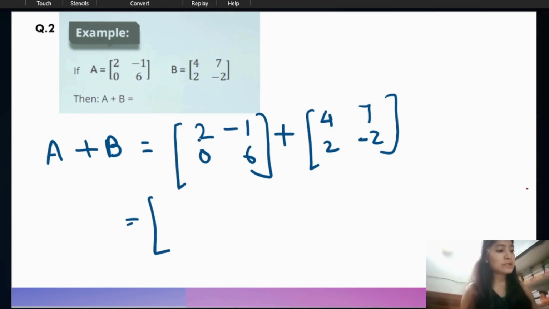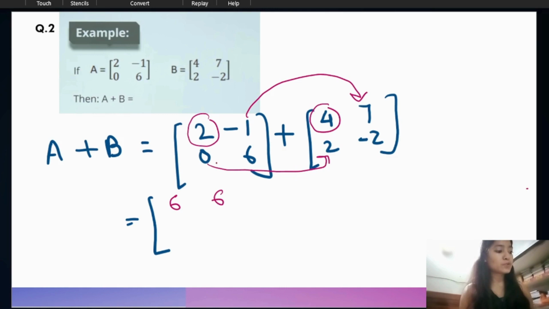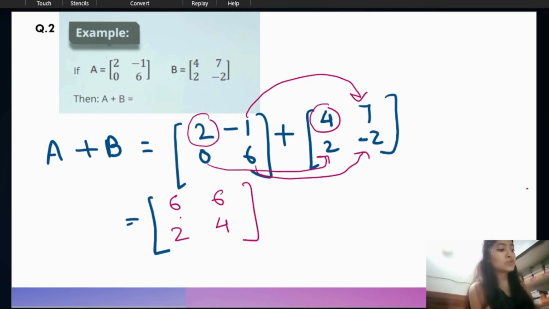Okay, so this 2 will be added with this 4. So 2 plus 4 will be 6. This minus 1 will be added with this corresponding element. So minus 1 plus 7 is 6. And this 0 will be added with this 2. So 0 plus 2 is 2. And this 6 will be added with this minus 2. So 6 minus 2 is 4. So the answer will be 6, 6 and then 2, 4. Okay. Let's move to the next part.